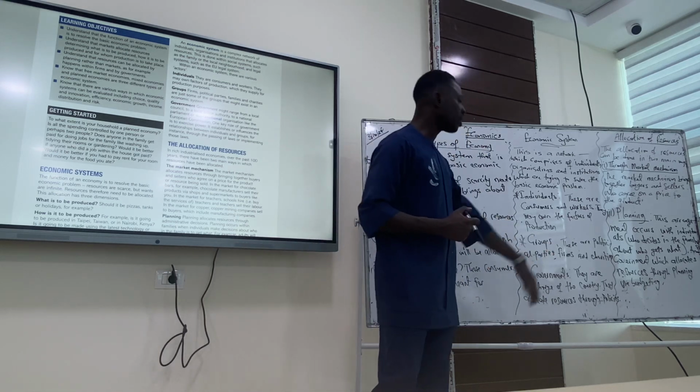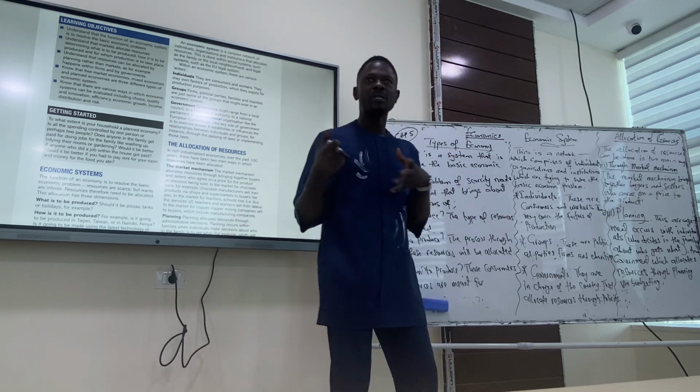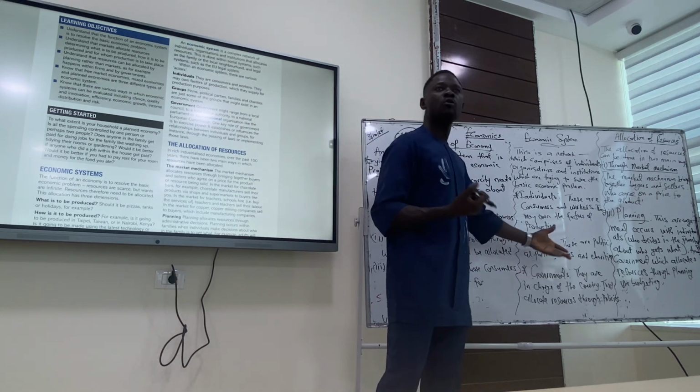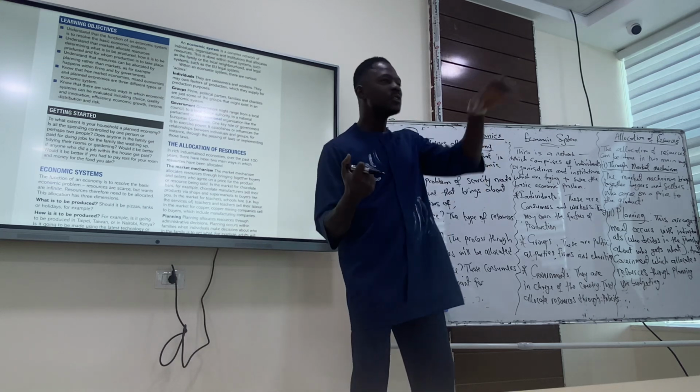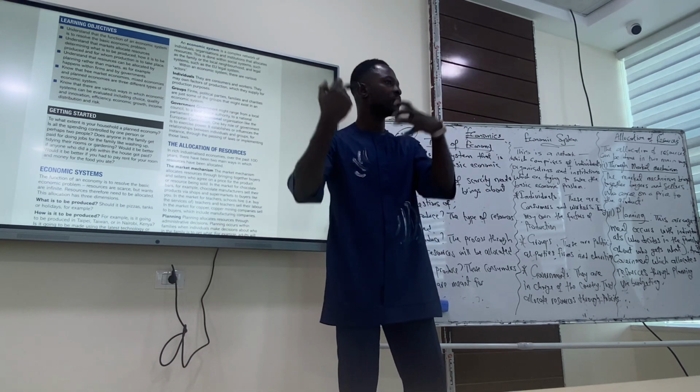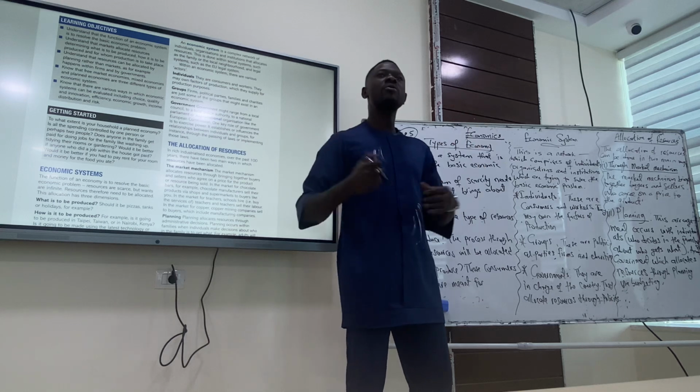Then for groups, when we talk about groups, we're talking about institutions too. We have political parties. When we talk about political parties, we're talking about politicians setting up a group so that they can rule the society, so that they can control the economic resources.